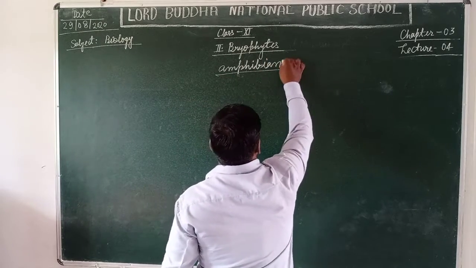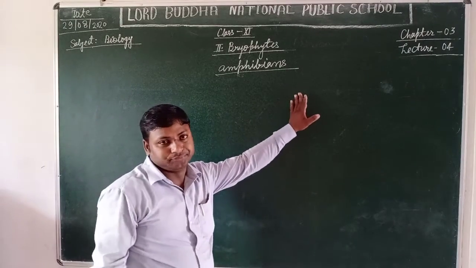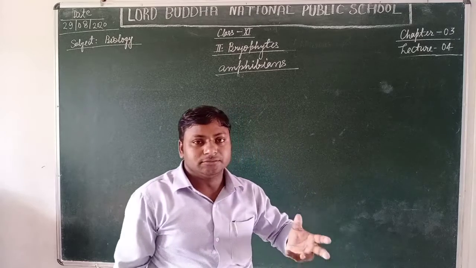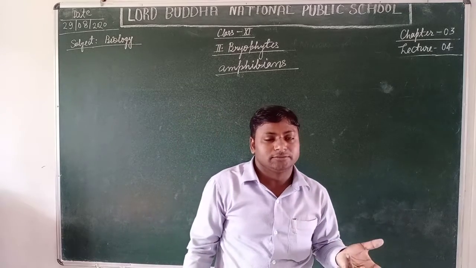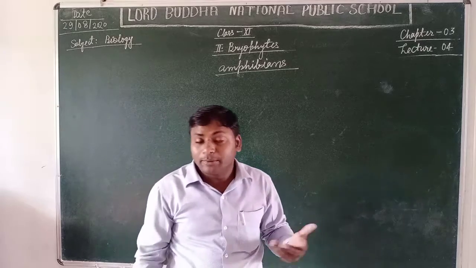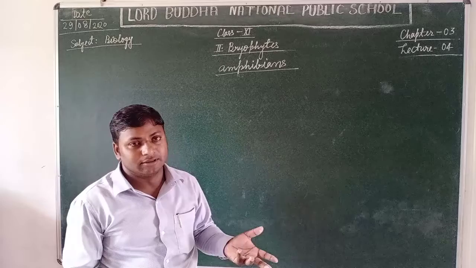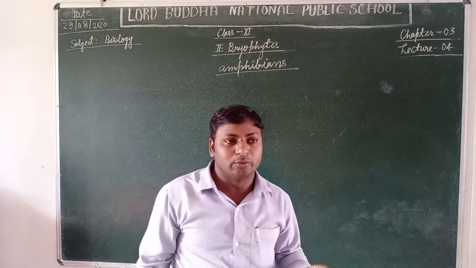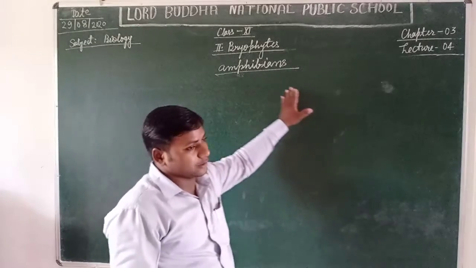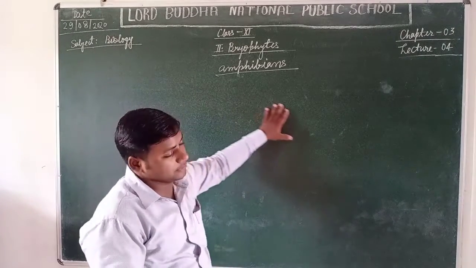Why are they called amphibians of the plant kingdom? As you know, amphibians are organisms that have the ability to survive on the terrestrial zone as well as in the aquatic zone. They can survive in both. That's why they are called amphibians.